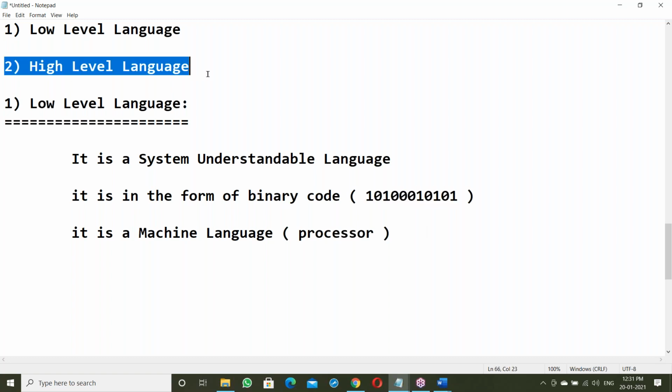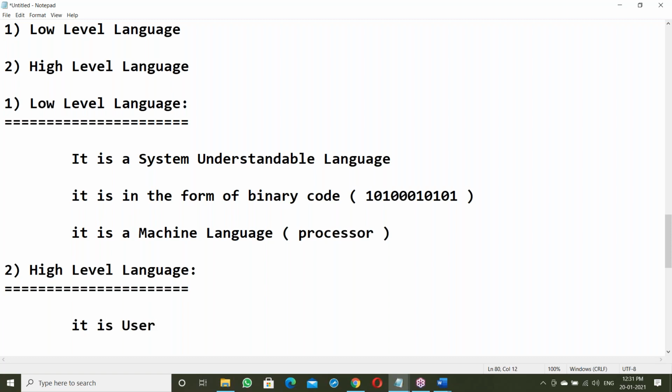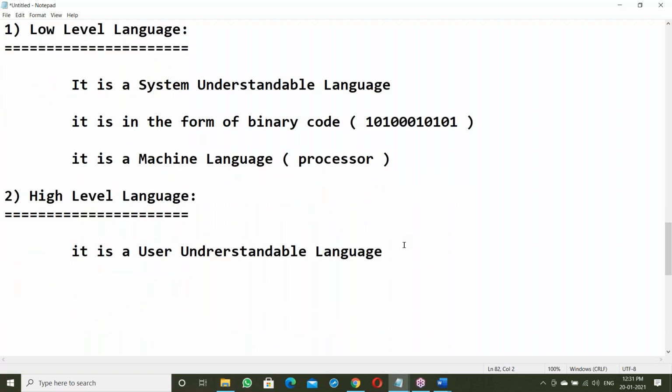Next is high-level language. What is high-level language here? It is a user understandable language, like the English language, very easy to understand.